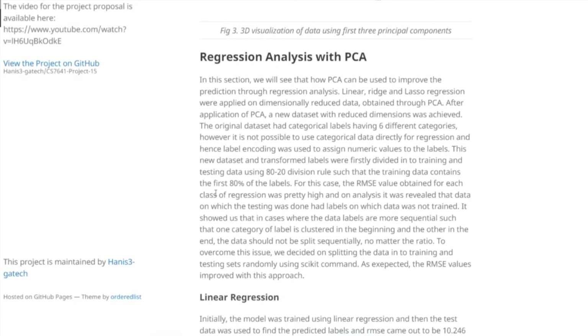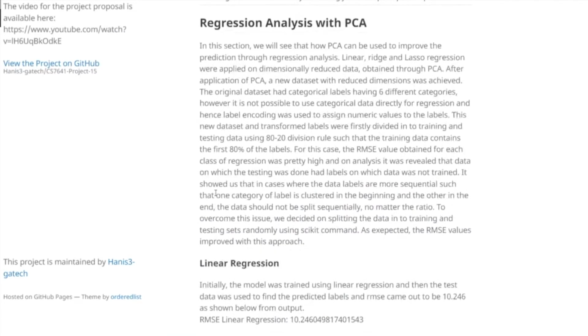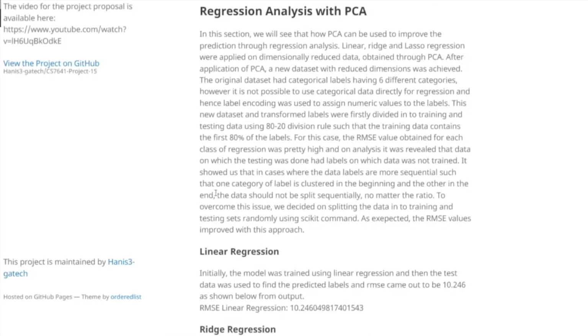When splitting was done using the 80-20 division rule, such that the training data contains the first 80% of the labels, the RMSE values obtained were pretty high, and on analysis it was revealed that the data on which the testing was done had labels on which the model was not actually trained. It was then realized that for datasets which are more sequential, this can be an error-prone technique. To overcome this issue, the data was split randomly.